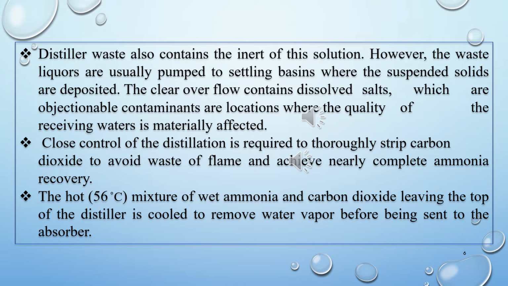We have discussed how free ammonia is separated, and then how fixed ammonia compounds are decomposed and ammonia is evolved or collected. So that was the recovery of ammonia.